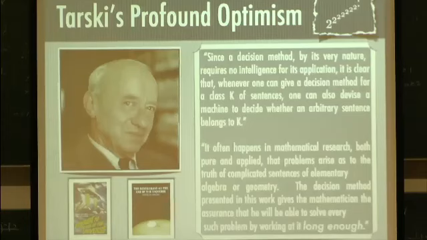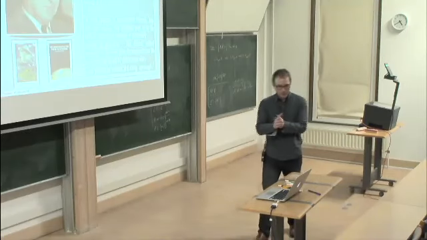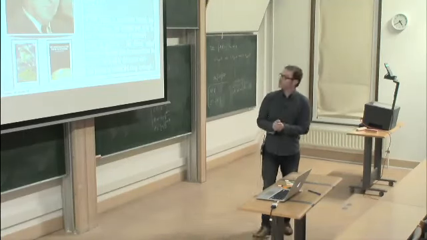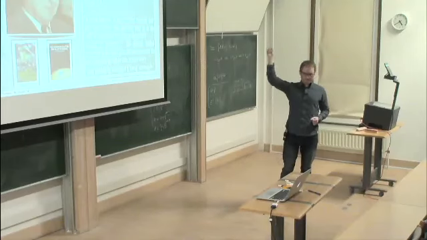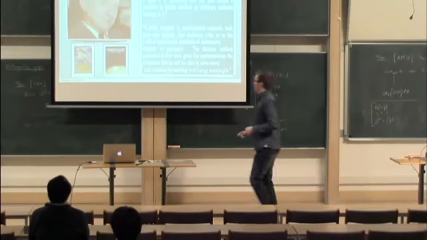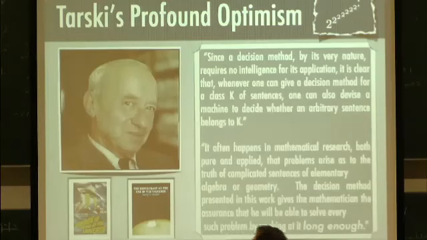So I want to emphasize the long enough here. Tarski's original procedure, of course this is before the advent of algorithmic complexity as a field as we know it today, had non-elementary complexity. So the number of arithmetical operations required in general for a formula with n variables couldn't be bounded in advance by any tower of exponentials. So here we see, yes, we can wait long enough, but we may have to wait until the end of the universe, per se.